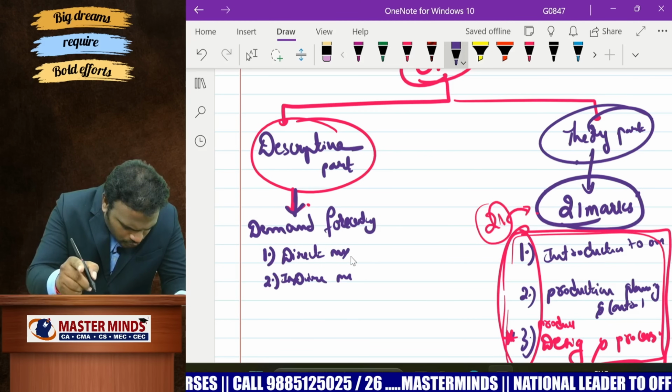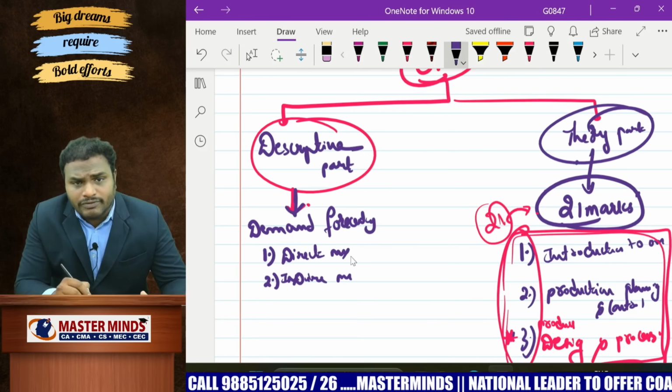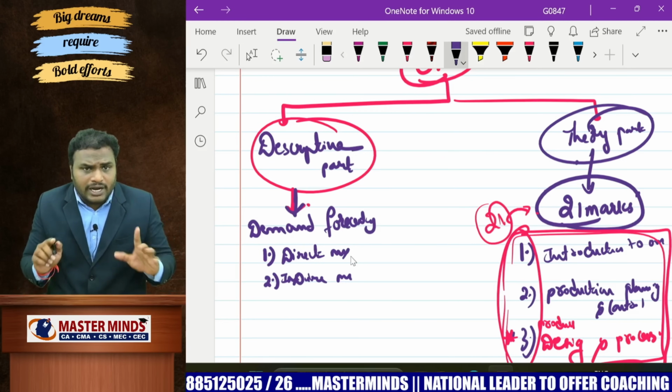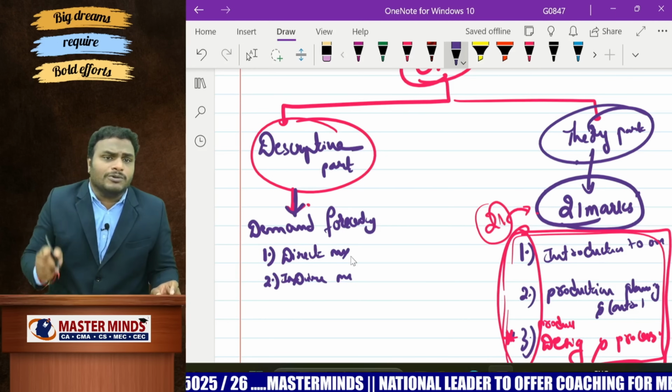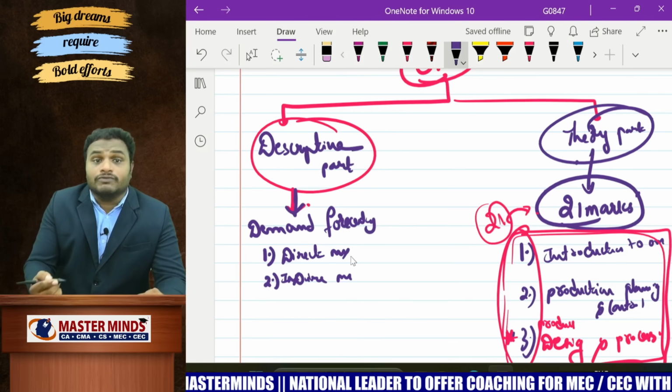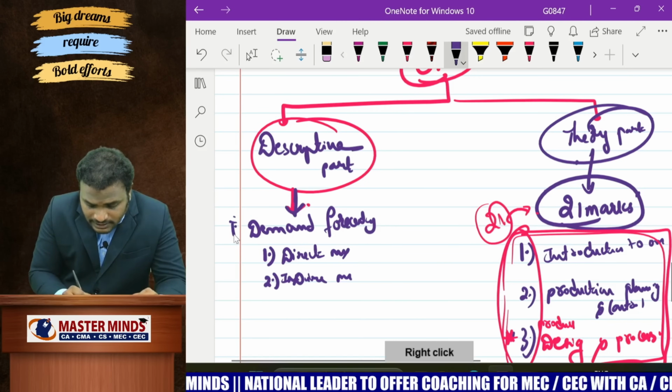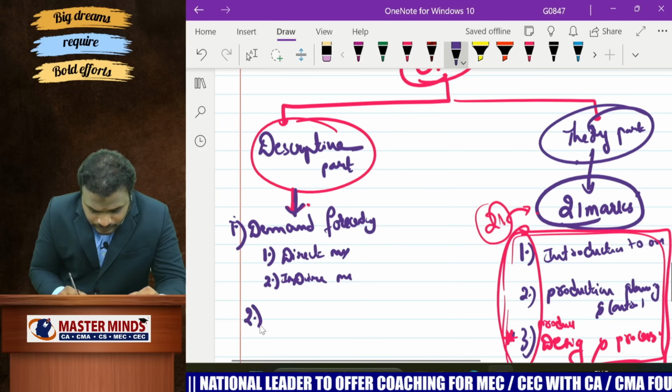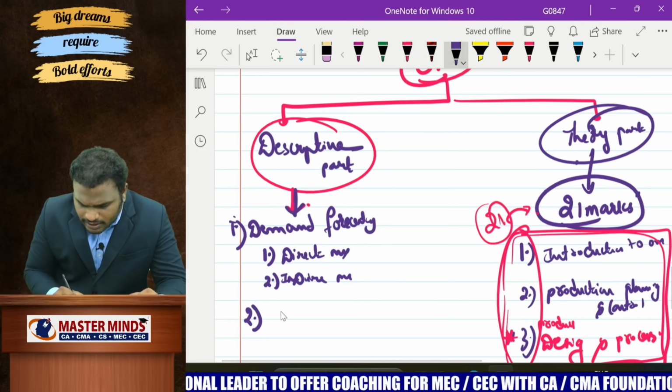In this chapter, there are totally 6 to 7 problems. Don't practice all the problems. Just the direct and indirect method. One problem from the direct method and another problem from the indirect method. That's sufficient. After completion of this demand forecasting, then come to capacity planning.